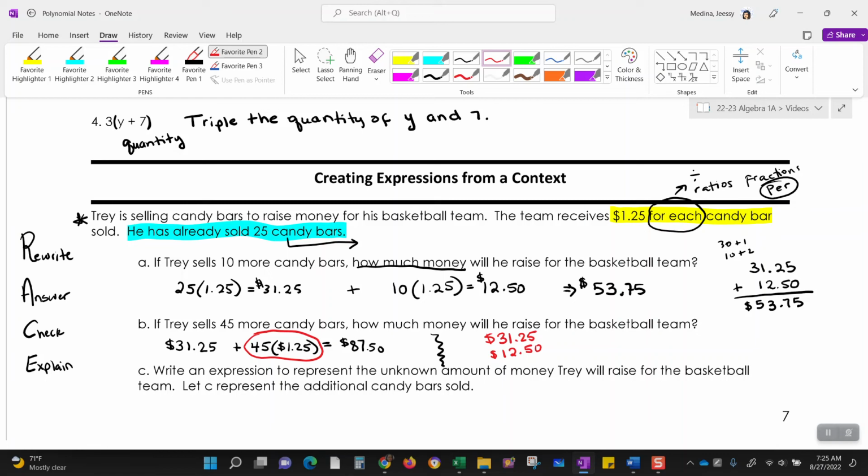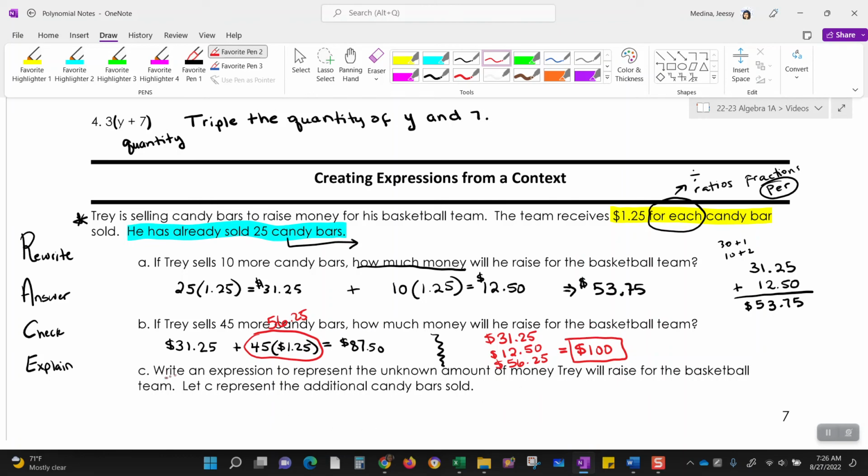Just rewatch the video so you can kind of see my crazy train of thought, which happens to be 56.25. And when you put it all together, wow, that was just too perfect. $100. Look at that. Trey's rolling in the big bucks.